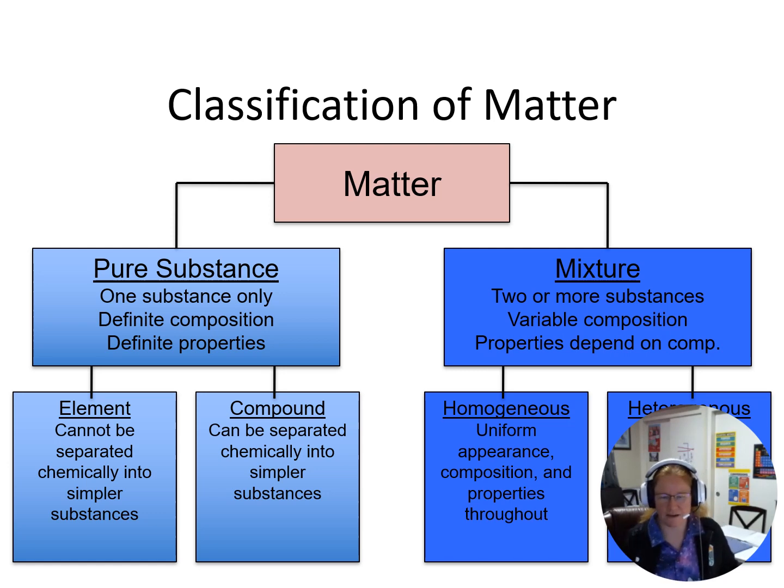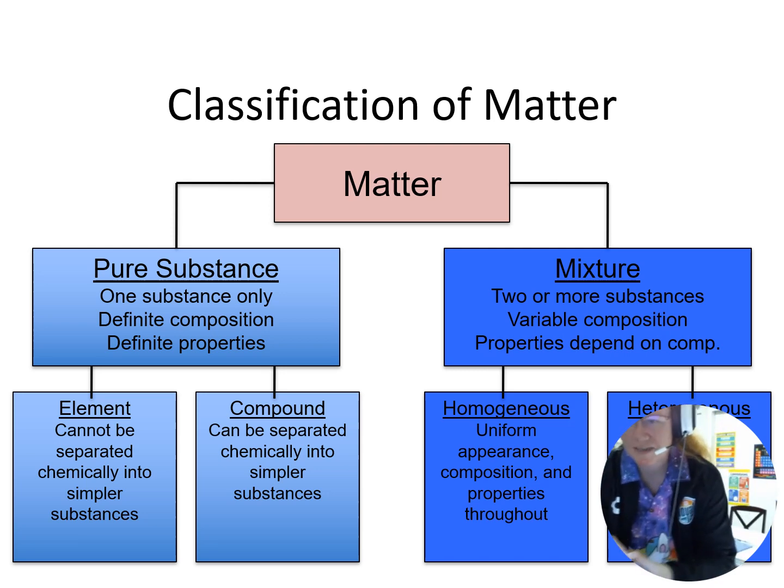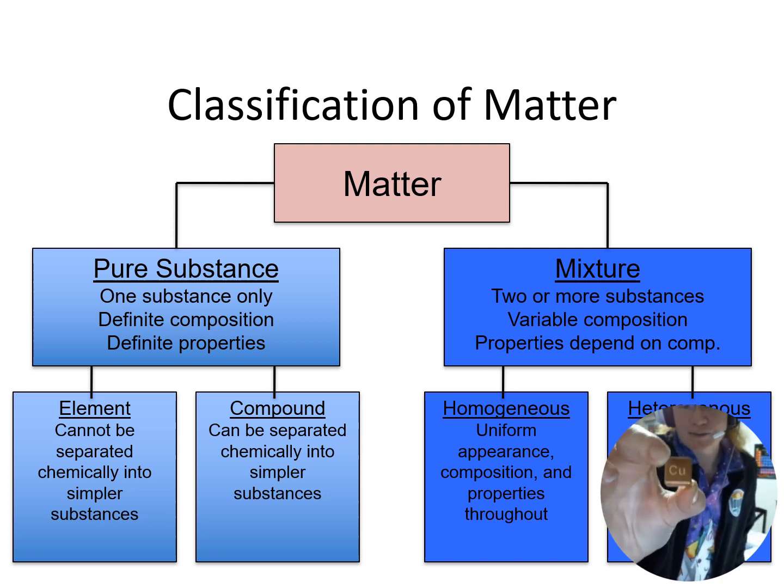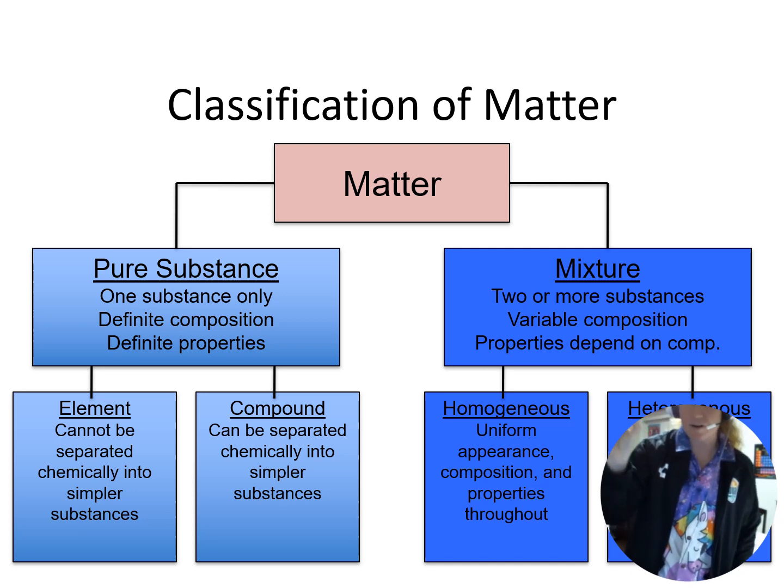All right. So we have pure substances and we have mixtures. Pure substances have one substance only, definite composition, definite properties. So elements are pure substances and compounds are pure substances. Okay, I have these really cool things called element dice. So right here, this is pure copper. So this is a pure substance. I can't chemically separate this into simpler substances. This is pure copper right here.